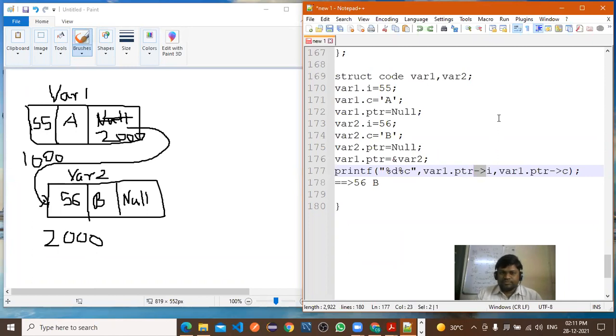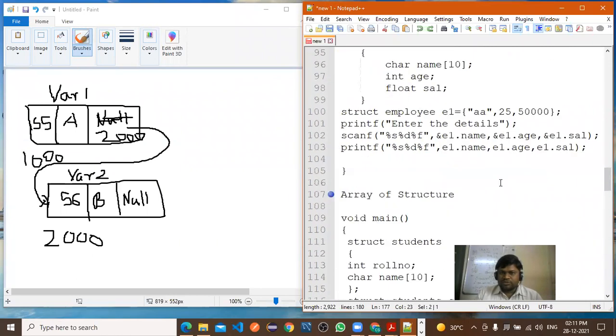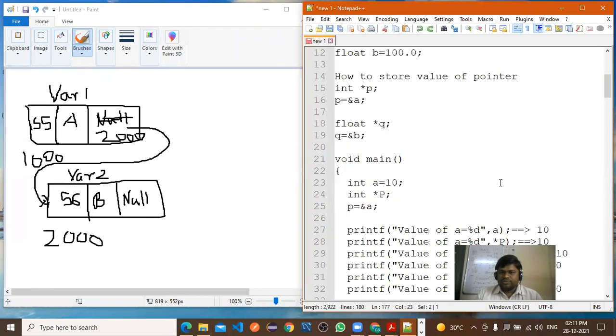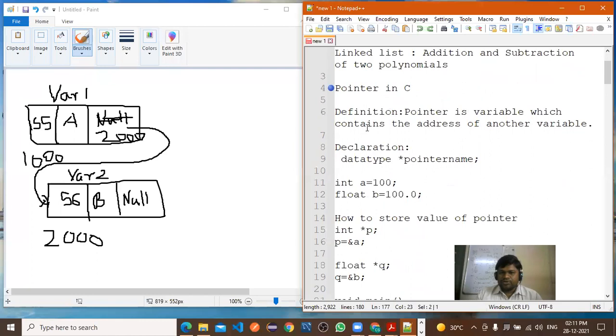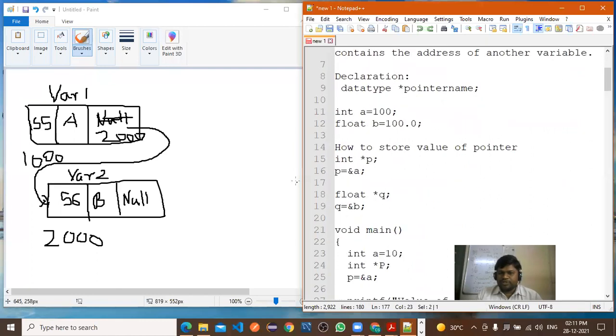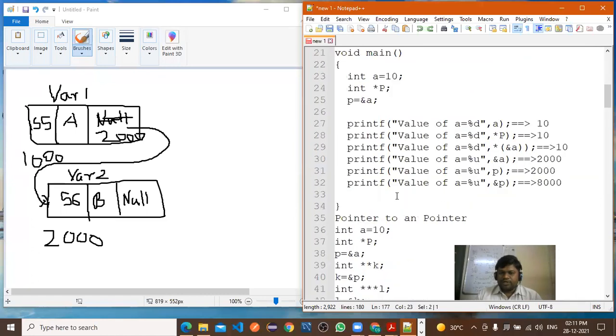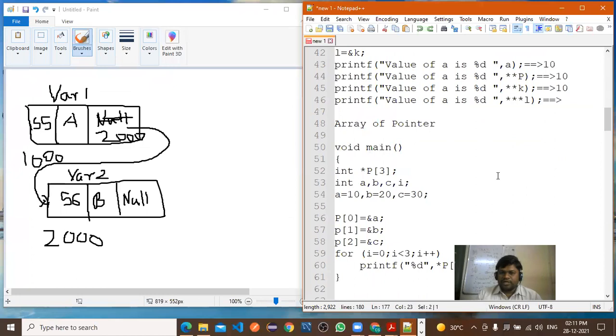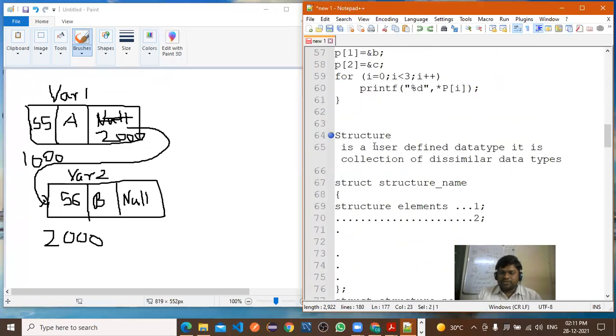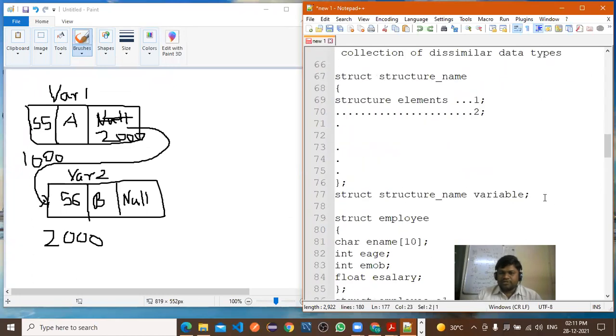Okay. Now today we have discussed, so how many points? Pointers in C, definition, declaration of a pointer. After that, how to store the value of a pointer, pointer to pointer. After that, array of pointer. Next, concept of a structure, right?